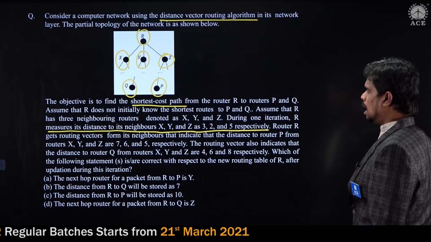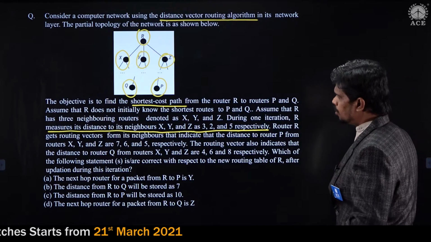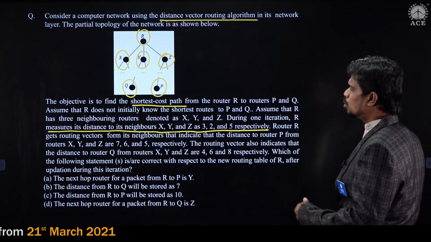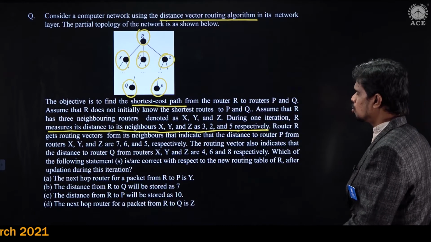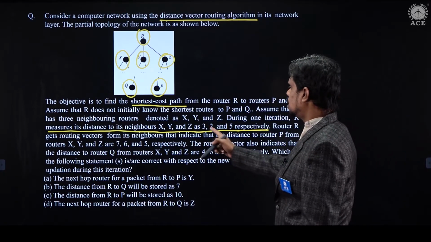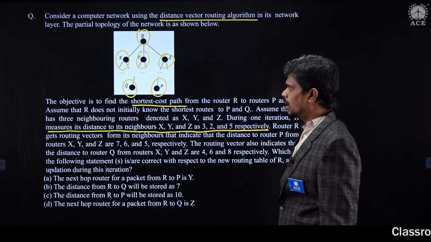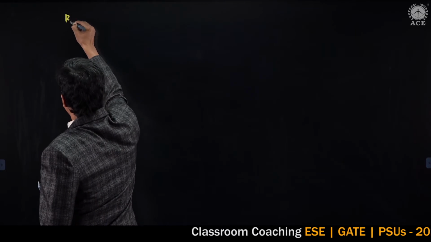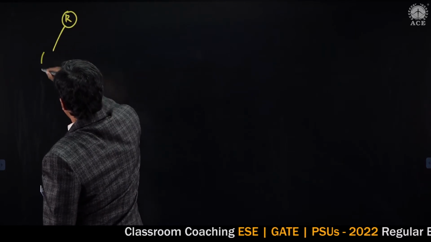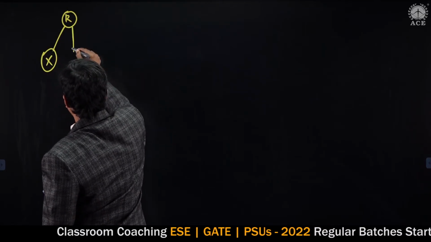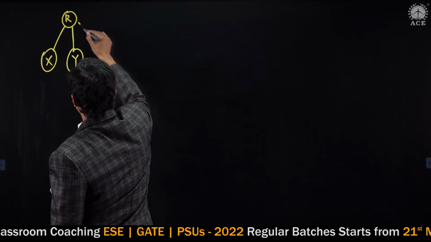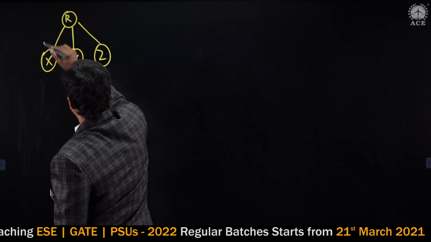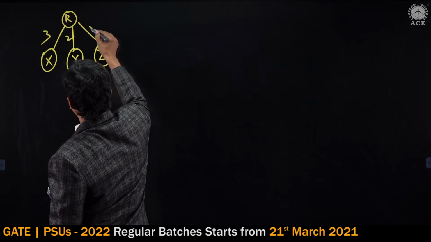So, from R, the distance towards X, towards Y, towards Z is given as 3, 2 and 5. From R towards router X, router Y and router Z, we have the costs of 3, 2, 5.